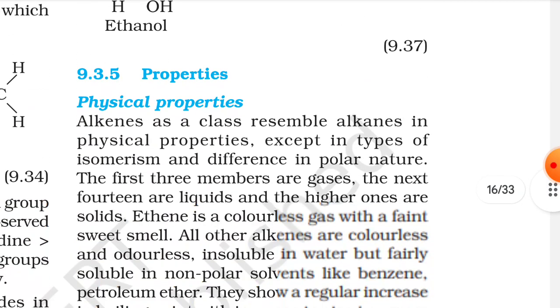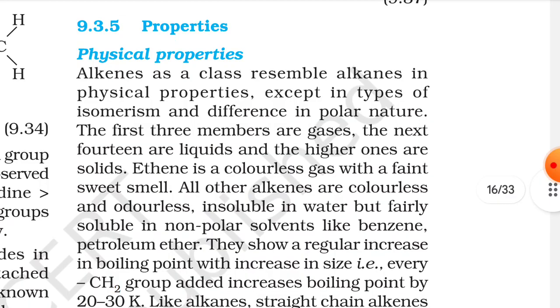Moving on, 9.3.5 Physical properties. Alkenes as a class resemble alkanes in physical properties except in types of isomerism and difference in polar nature. The first three members are gases, the next 14 are liquids, and higher ones are solids. Ethene is a colorless gas with a faint sweet smell. All other alkenes are colorless and odorless.